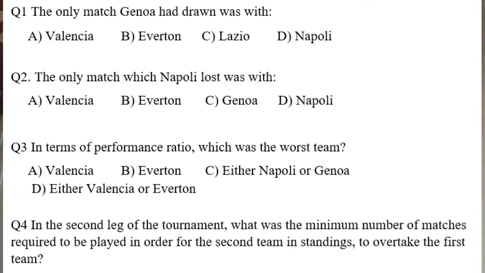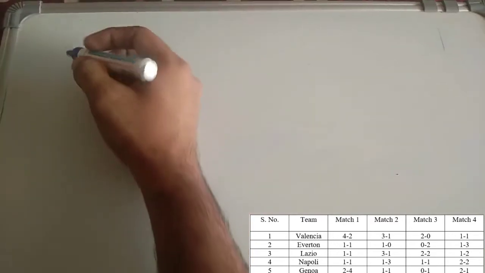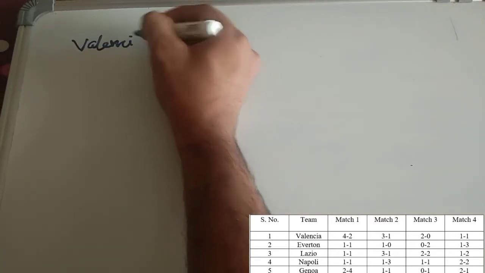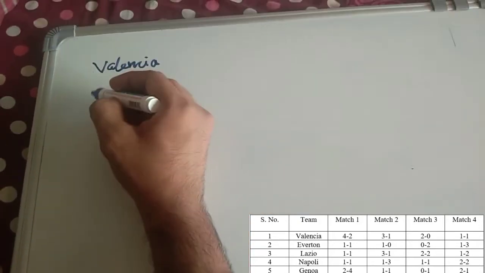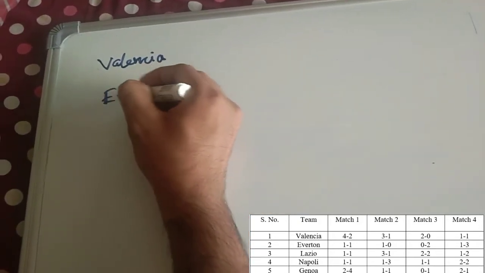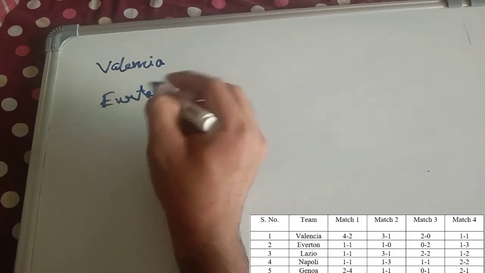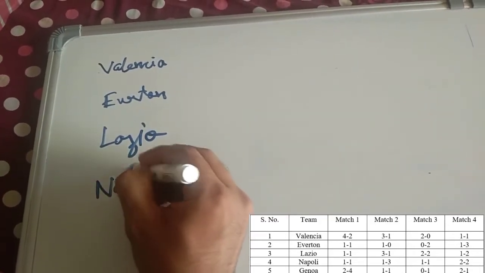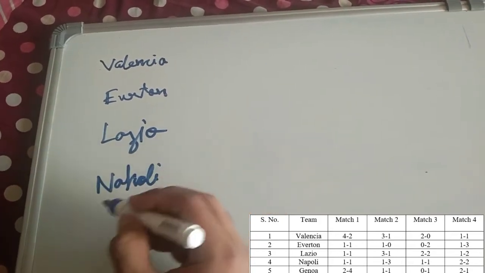So let's again see the table. So let me make the table for games and tournaments. So let's say this is Valencia, Everton, Lazio, Napoli, Genoa.